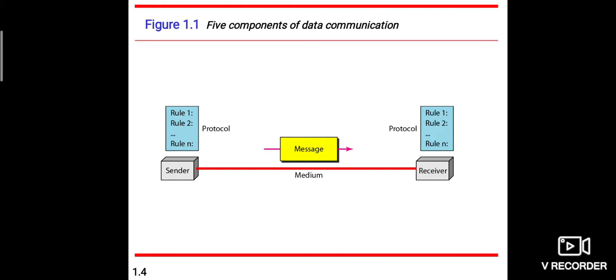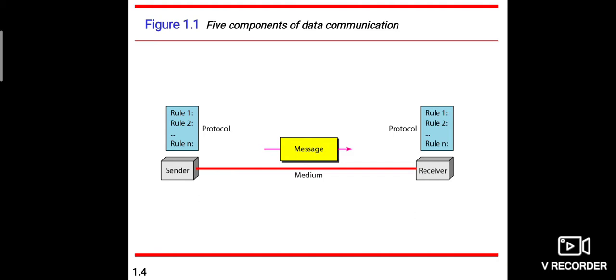So these are the 5 components of a data communication. In this diagram, we can see the sender and a receiver connected with a medium. There are 5 components to be taken care of while dealing with data communication. First one is message, second one is sender, third one is receiver, fourth one is transmission medium, and fifth one, the most important thing, is protocol.